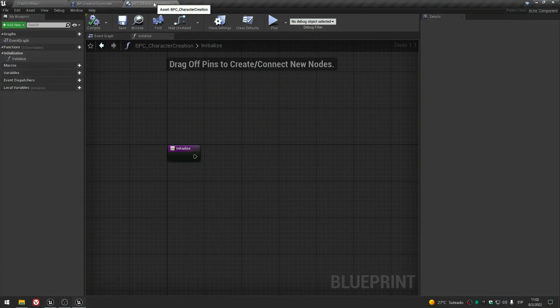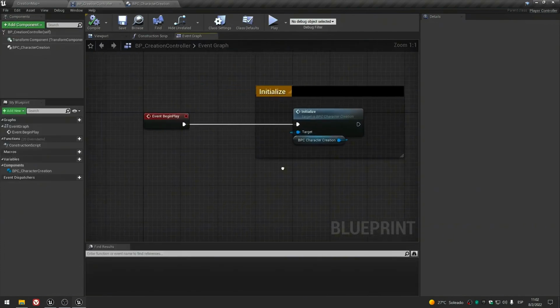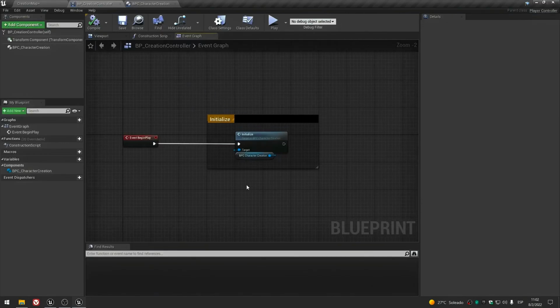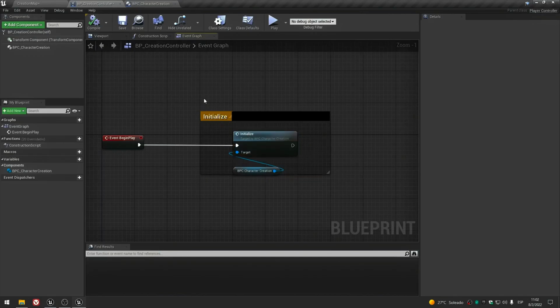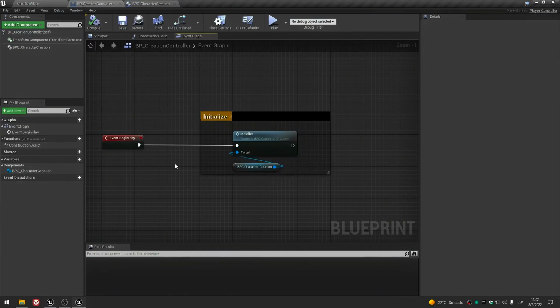So to begin, our component needs a controller reference. The easiest way to do it is in our initialize function, because that function is called inside the controller, and there we can pass the reference of the controller as an input, so we can then create a direct reference of the controller inside the initialize function.